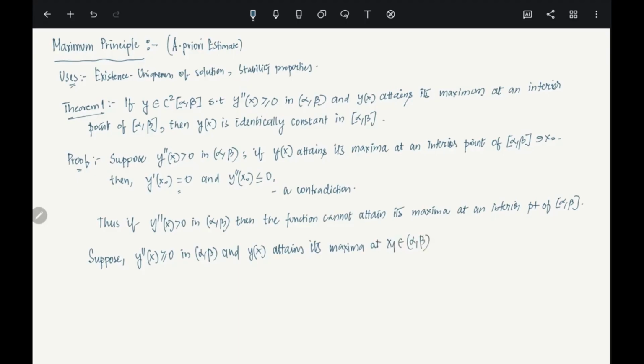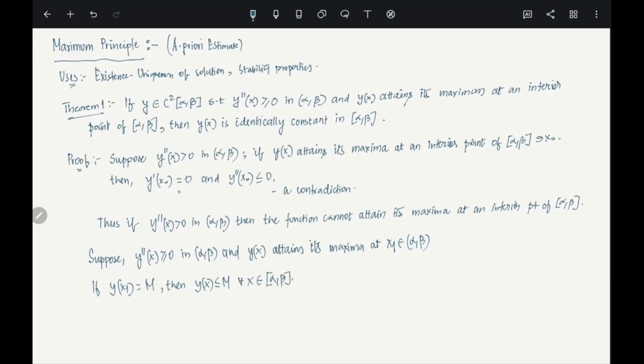Now if y at the point x1 is M, the maxima, then y of x should always be less than or equal to M for all x in (alpha, beta).